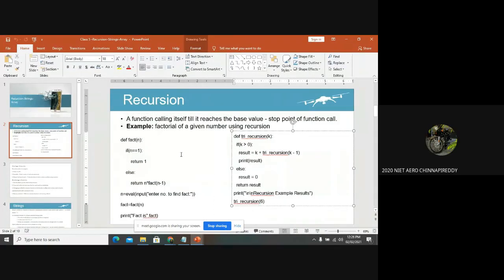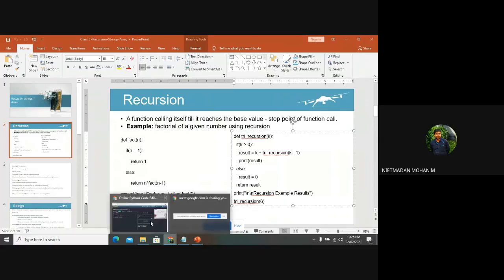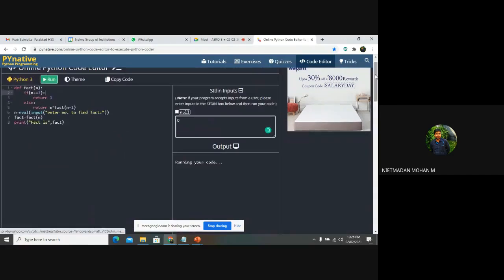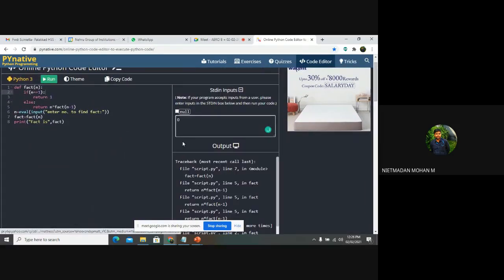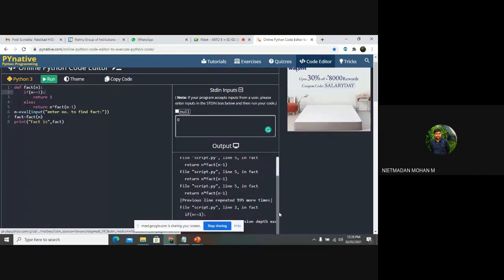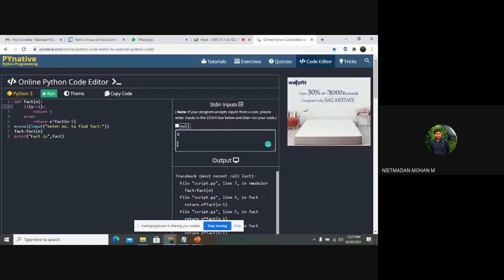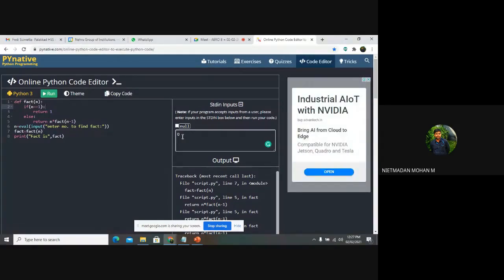Sir, if the input is 0, find the factorial of a given number. If the input is 0, then what will be the output? The same problem will come. It won't run. So 0 factorial, always it will be 0. Sir, 0 factorial is 1, sir. 0 factorial is 1, yes. So sir, it won't run.